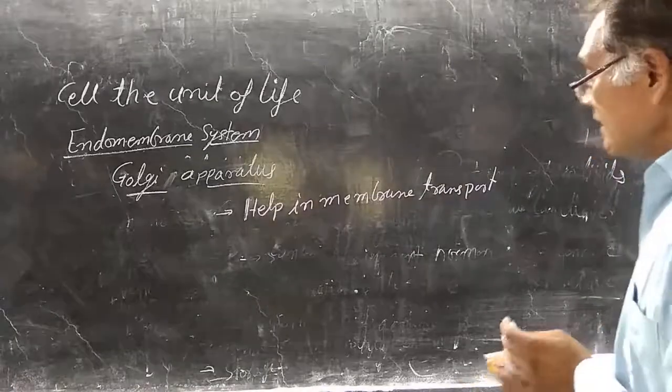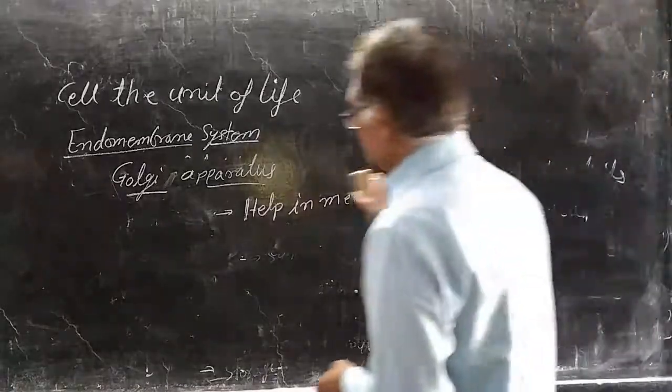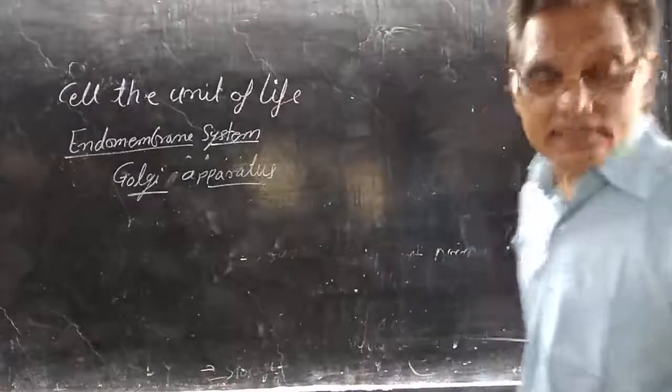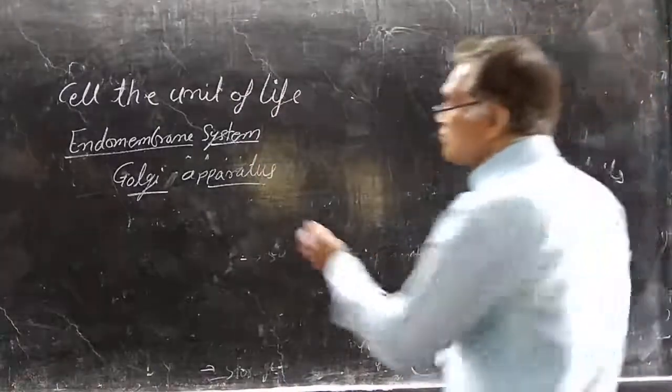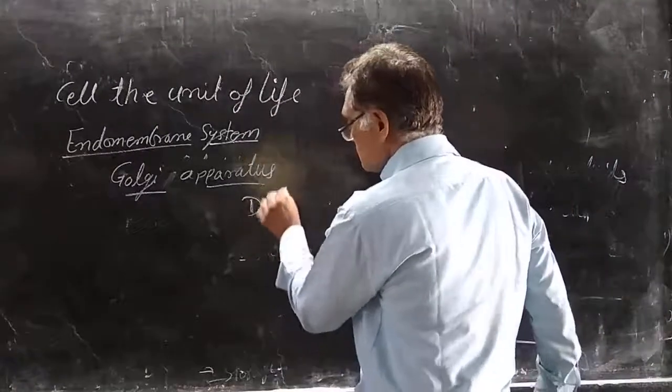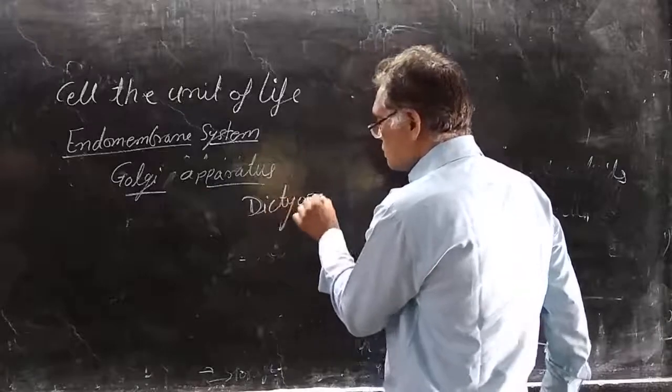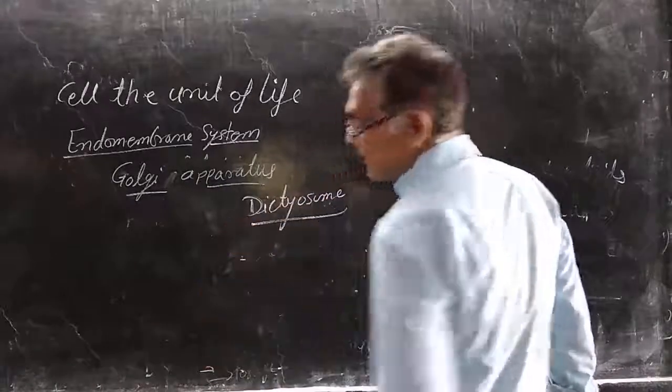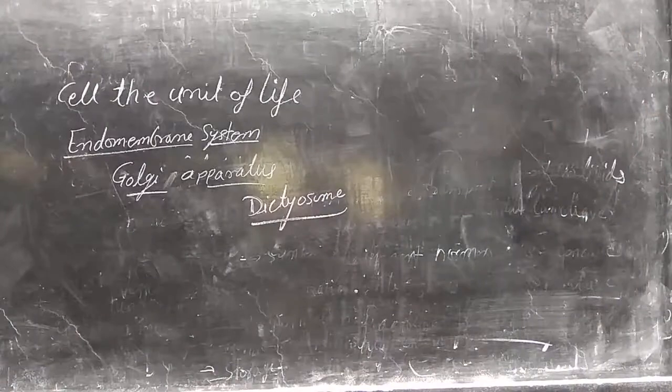The Golgi apparatus has different names. If we see particularly in the plant cell, it is known as dictyosome.